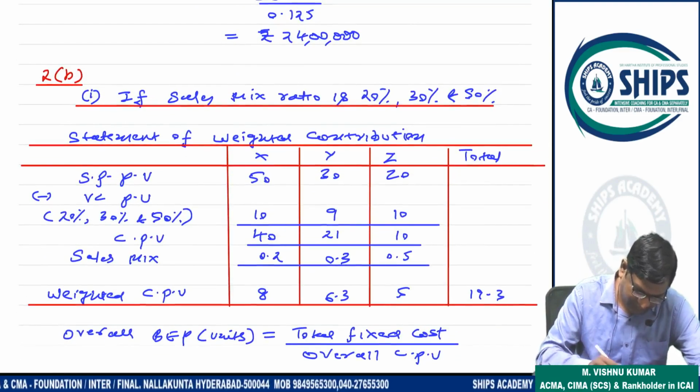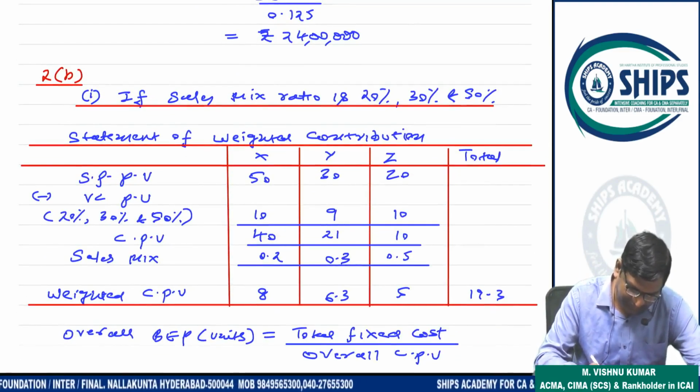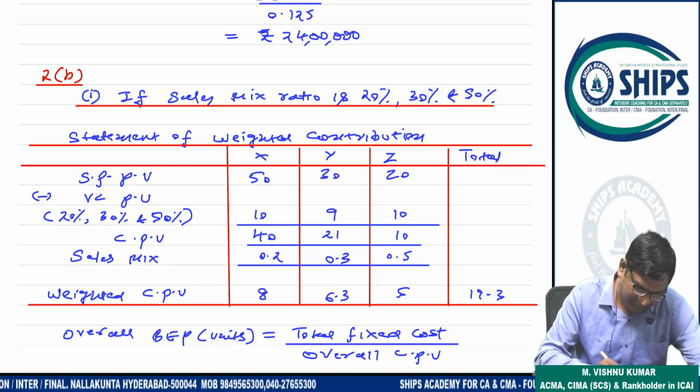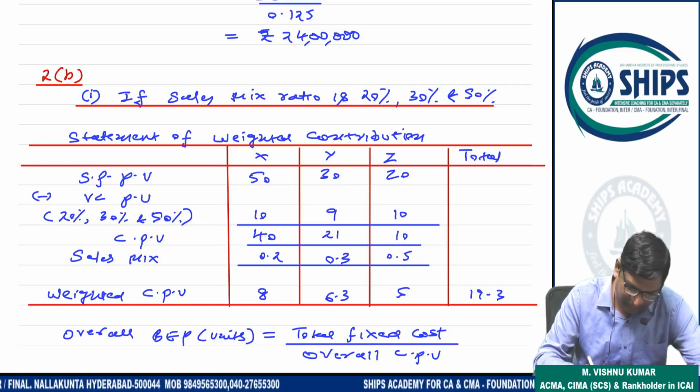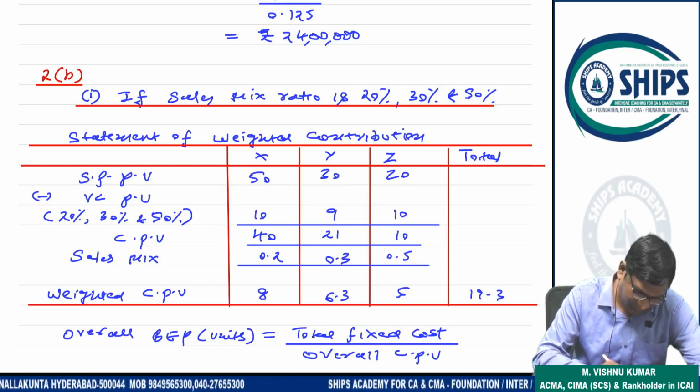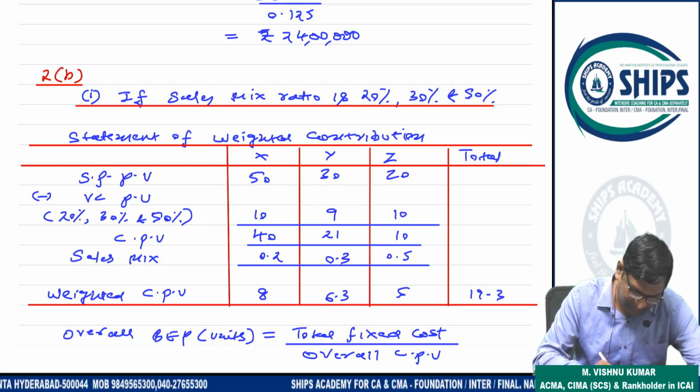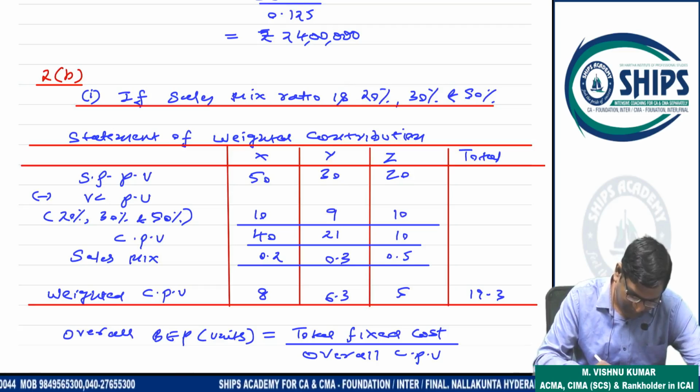See here, the statement of weighted contribution. X, Y, Z, 3 products are there. Selling price per unit 50, 30, 20. Variable cost is 20%, 30% and 50% of sales.